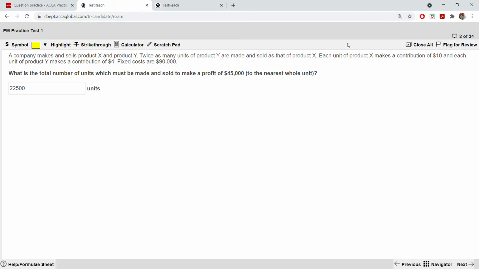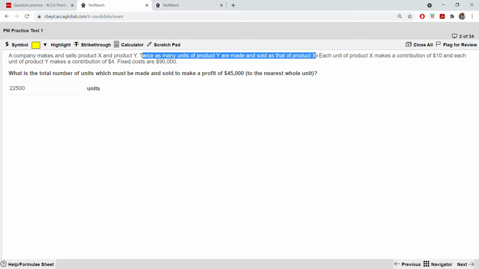Okay, let us read this again. A company makes and sells product X and product Y. Twice as many units of product Y are made and sold as that of product X. So most of you might take this as wrong. This is the statement why we are taking 2 of Y and 1 of X. Twice as many units of product Y are made and sold as that of product X. That means we have to take 2 times of Y. 2 times of Y will make 1X. So that's why we are taking 2Y and 1X.